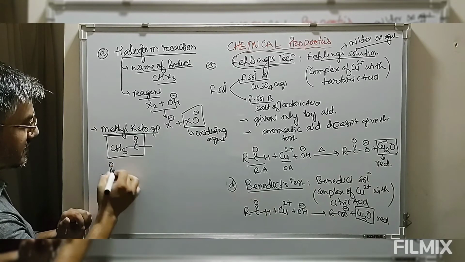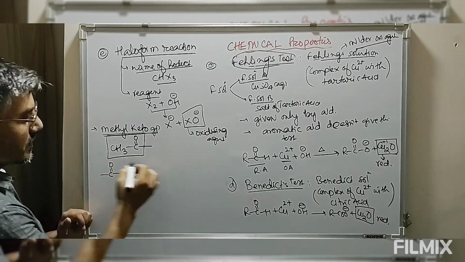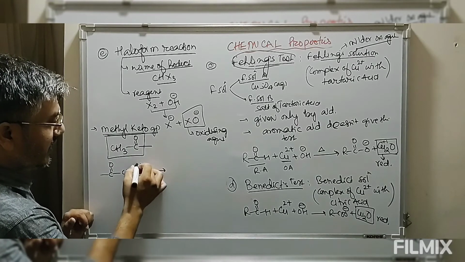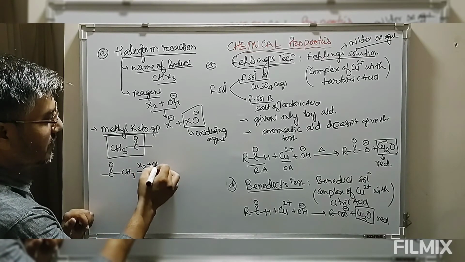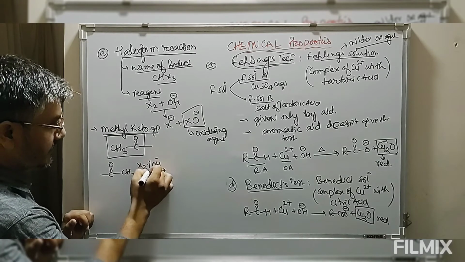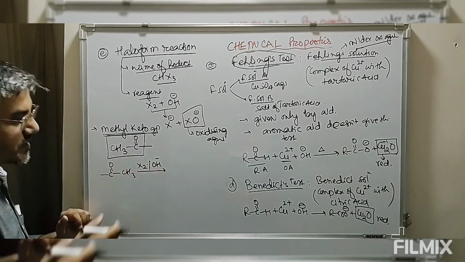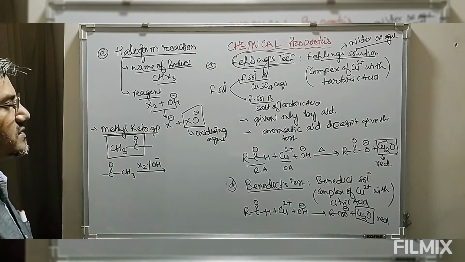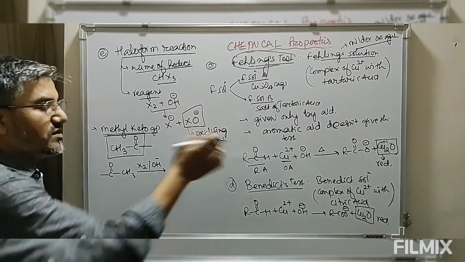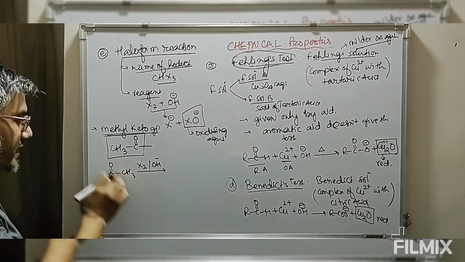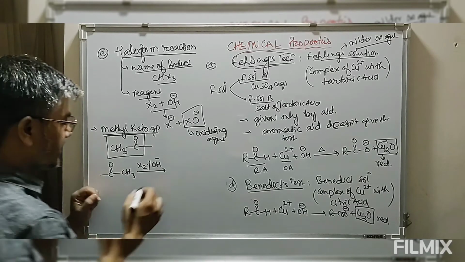Suppose we have this CH3. Now this is made to react with X2 in presence of alkali. Now halogen in presence of alkali is converted into hypohalous ion, which is a mild oxidizing agent. This will oxidize this. After oxidation, now look at it.